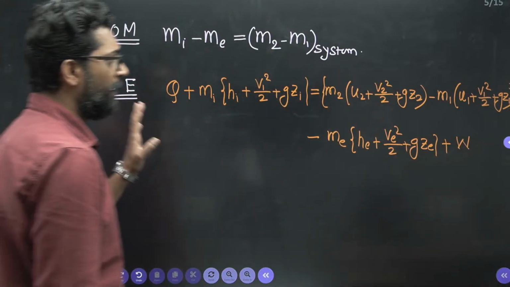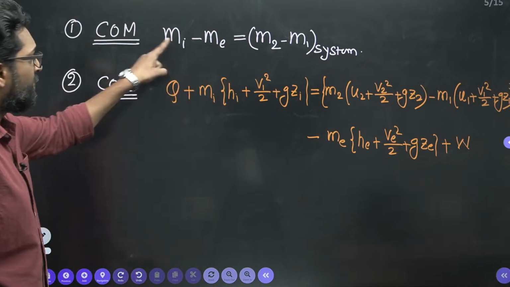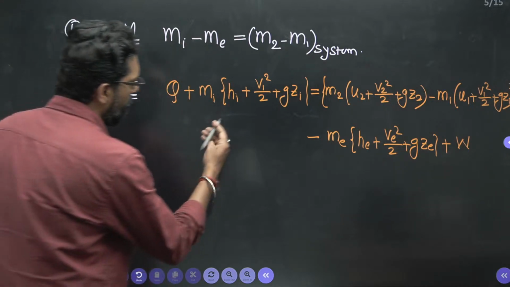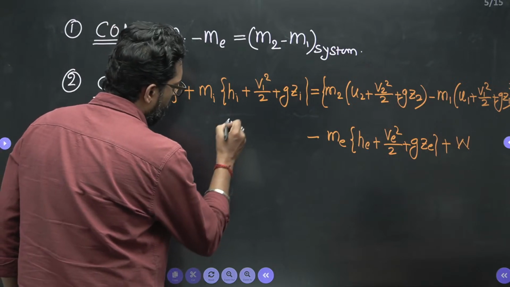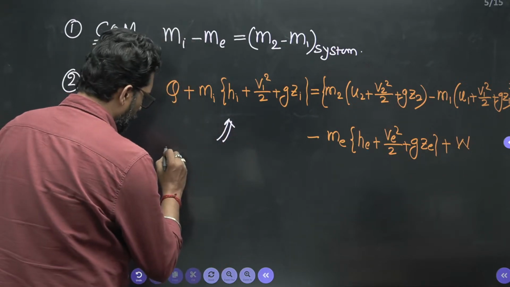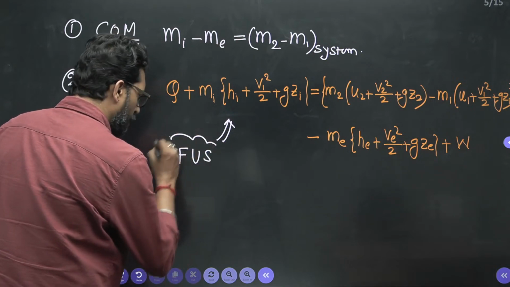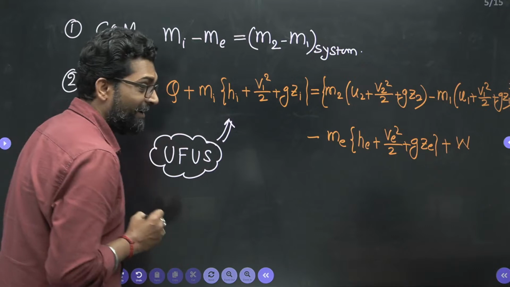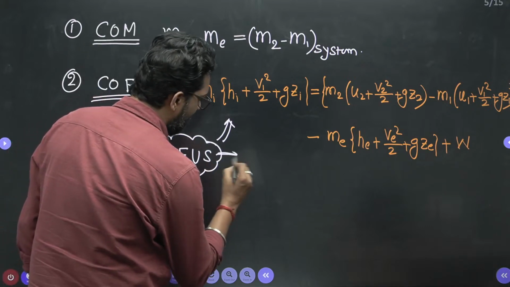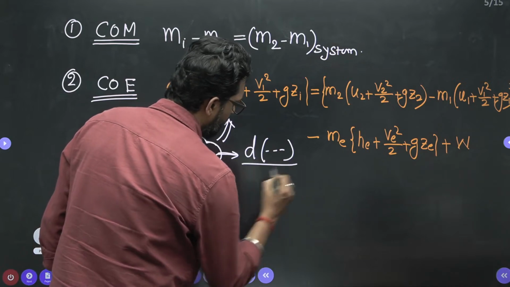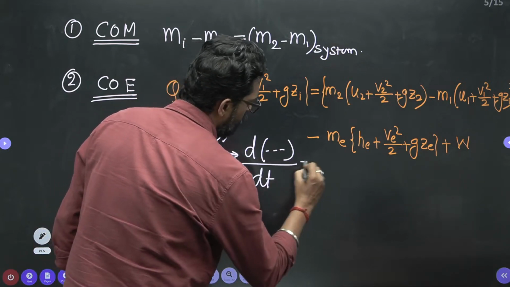This is very simple. So apply conservation of mass, apply conservation of energy. This conservation of energy is for uniform flow, unsteady state. Flow is uniform but the state is unsteady. For the unsteady state, any property of the system with respect to time is not zero.